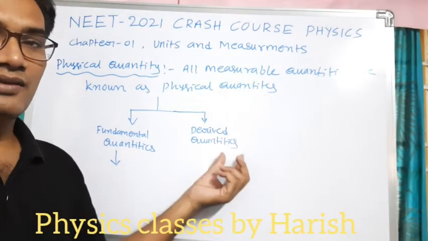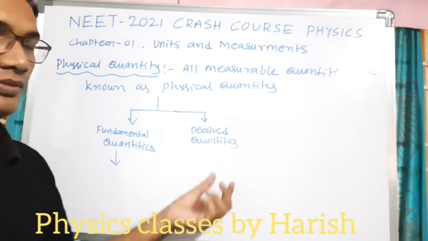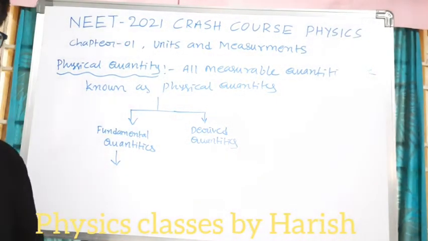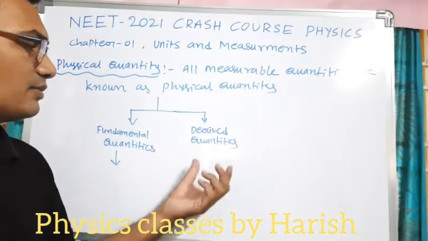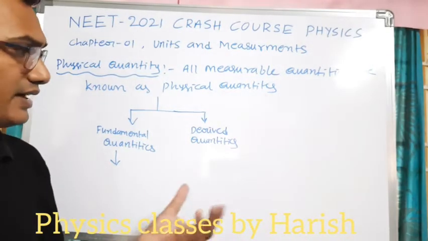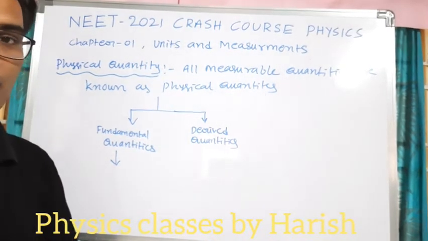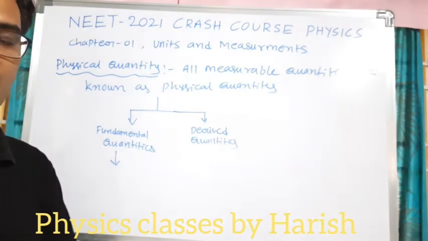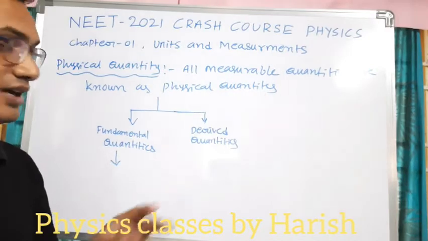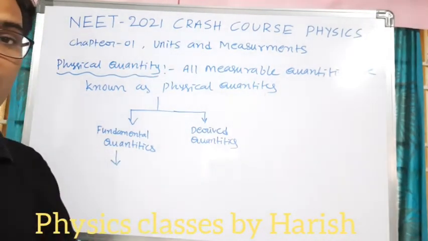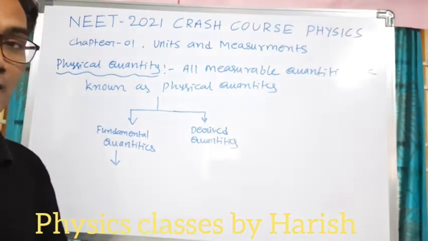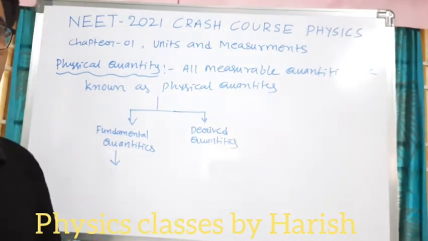And derived quantity means a physical quantity for which, to measure it, we need to depend on some other quantities. Let us take an example: to find the speed of an object, we must know the distance traveled by the object and in how much time, right? So we must know two physical quantities, distance and time. We depend on these two physical quantities to measure the speed of an object. That type of quantities are known as derived quantities.